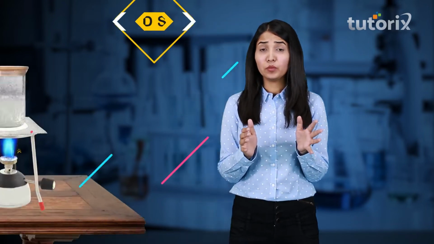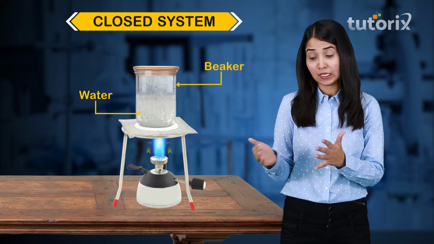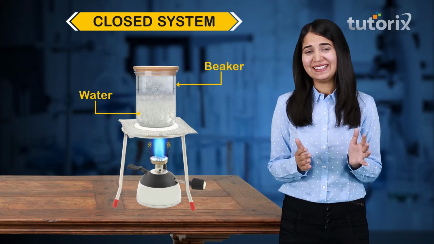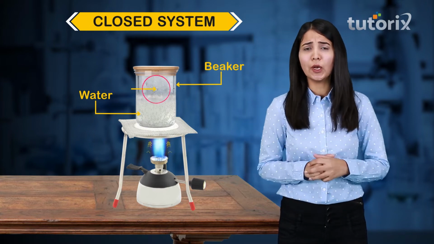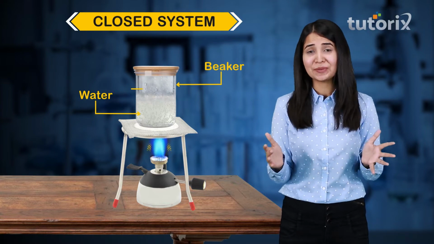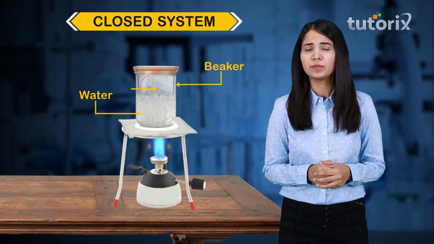Now to understand that, let's take up the same setup again. But this time we will not use the beaker and we will use a closed apparatus like this. When we are heating the water this time, would the water vapor go out into the surroundings? It's not possible because it is completely covered and there is no place for them to go.